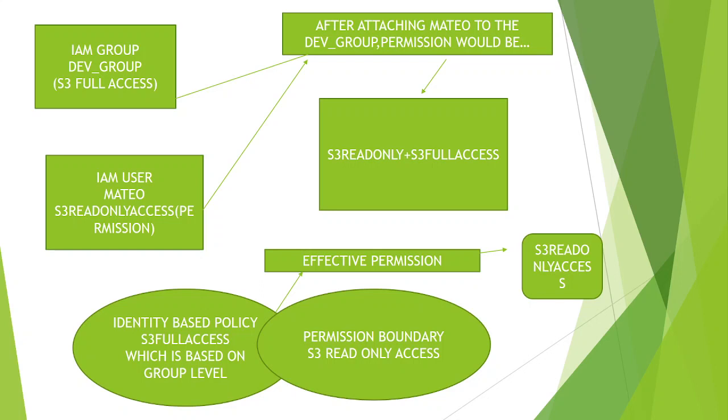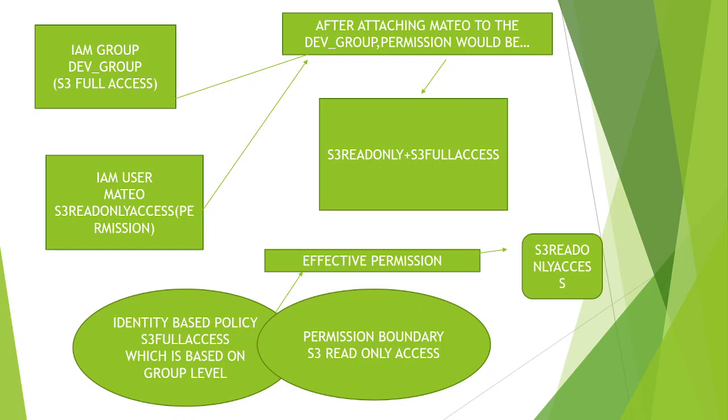Now the effective permission. Here we have attached him an identity based policy like S3 full access, which is at the group level. And when it comes to permission boundary, S3 read only access. So what is the effective permission? He is having S3 full access, right? Full access. And here S3 read only access. What is the effective permission? I am going to give him additional restriction. The permission boundary is nothing but it will act as additional security, right? Now I can restrict his S3 full access using this permission boundary.